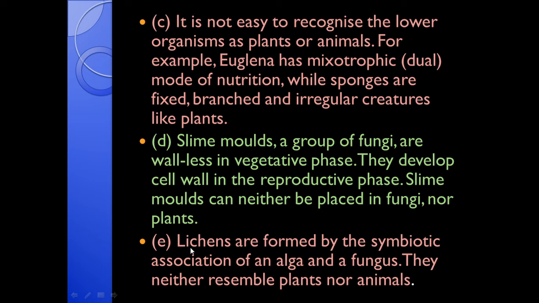Next, lichens are formed by the symbiotic association of an alga and a fungus. They neither resemble plants nor animals. You have studied in 9th standard about lichens. Lichens are symbiotic. Symbiotic means beneficial to both the partners. So they are formed by the symbiotic association of alga and fungi. Alga and fungi both help each other. So it is an example of symbiotic association. So these lichens neither resemble plants nor the animals.